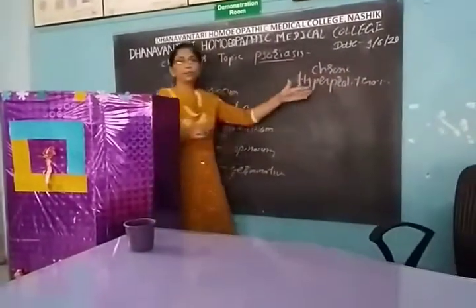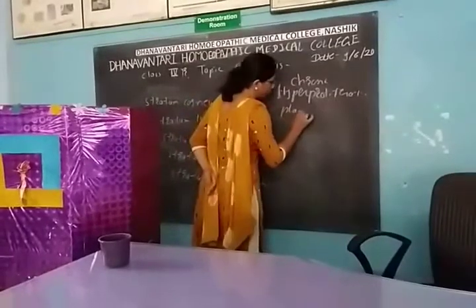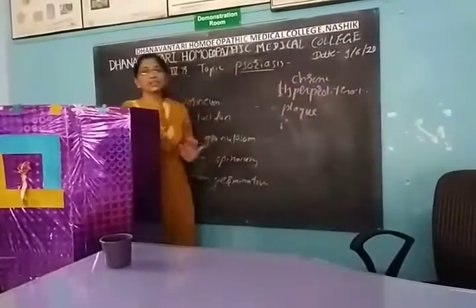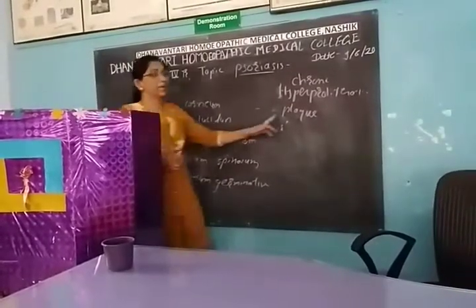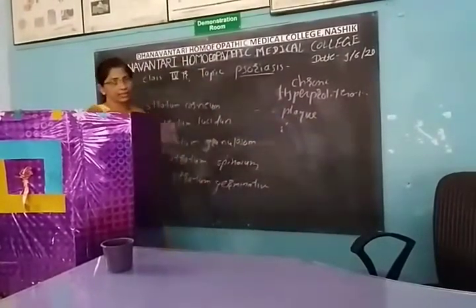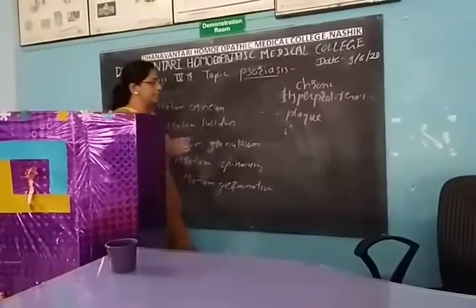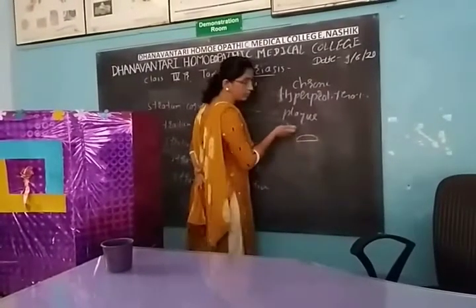Chronic hyperproliferative disorder of the skin characterized by well-defined plaque and covered with the silvery scale. Okay, this is the psoriasis. It means silvery scaling is there and plaque is there. Plaque means elevation of the skin with a flat top. Erythematous lesions are there.